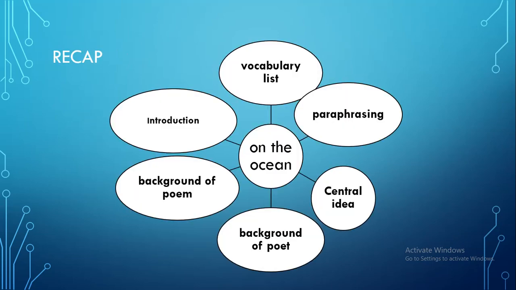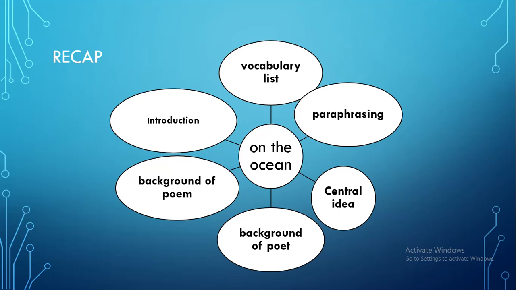Now let's recap. On the ocean, we had discussed the introduction, that who was the poet. It was Coleridge, and the background was that the poem was taken, actually, it's an extract, from the Rhyme of the Mariner. It consists of three stanzas. It's one of the influential poems of the English language. It's a story about a mariner, an old sailor who shares his curse, his bad journey, with one of the wedding guests.